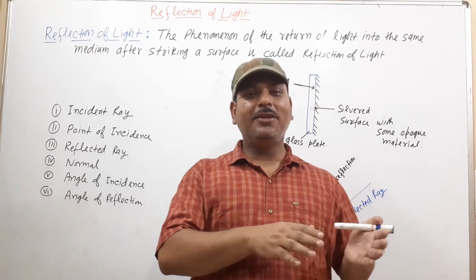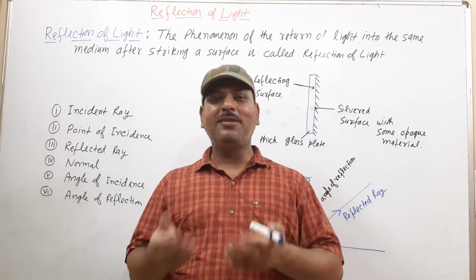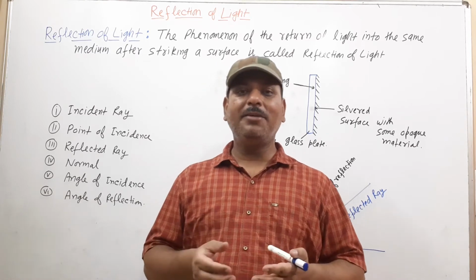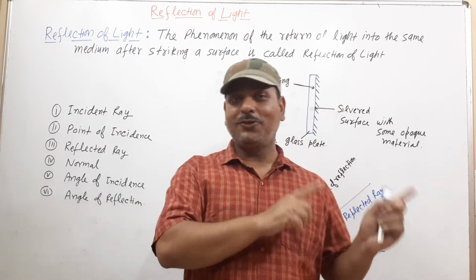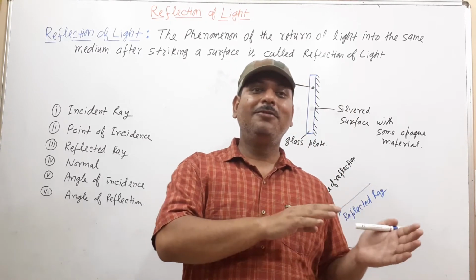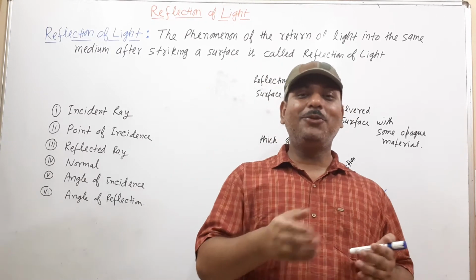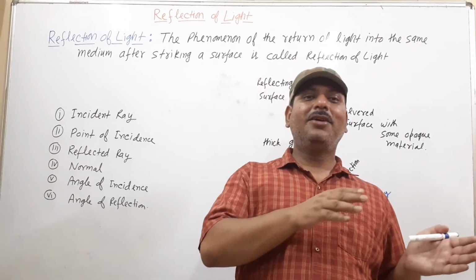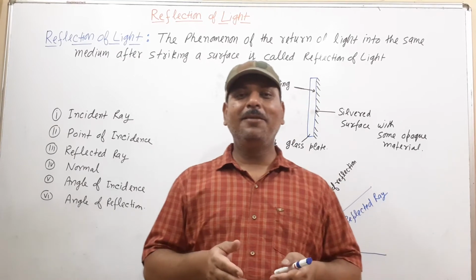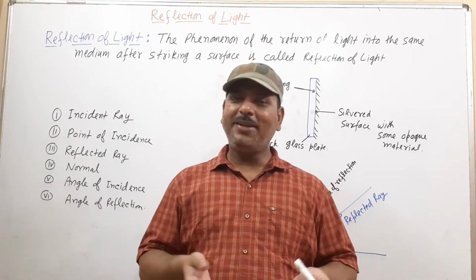When it goes from a rarer to an optically denser medium, its speed decreases. This is just opposite to sound, where speed of sound increases when moving from rarer to denser medium.